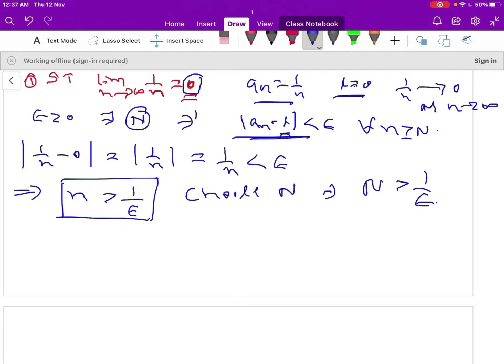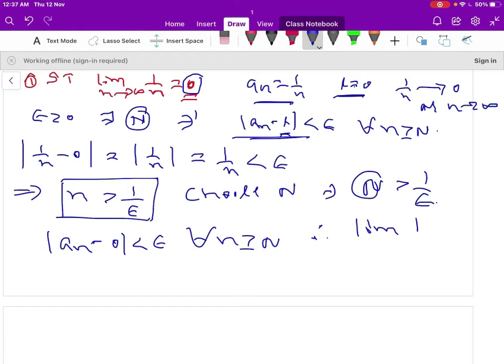Therefore, for epsilon greater than 0, there exists a positive integer N such that |a_n minus 0| less than epsilon for all n greater than or equal to N. Therefore you can write limit of a_n = 1 by n as n tends to infinity is equal to 0. Therefore the sequence 1 by n is a convergent sequence, it converges to 0.